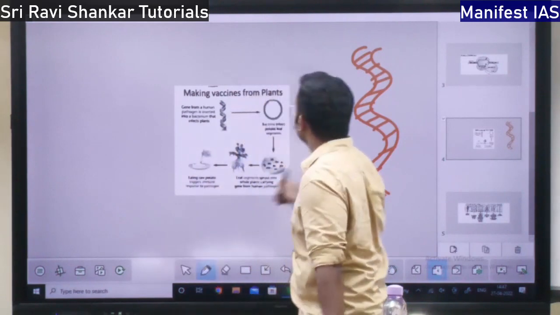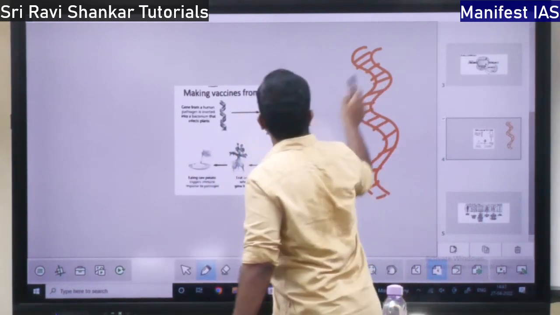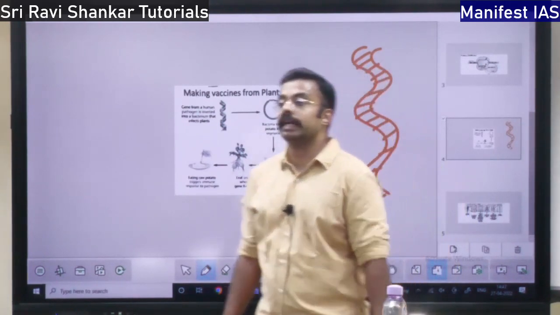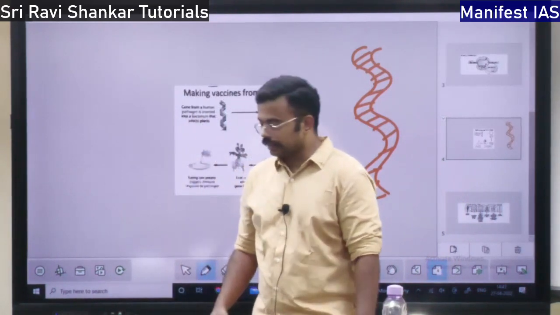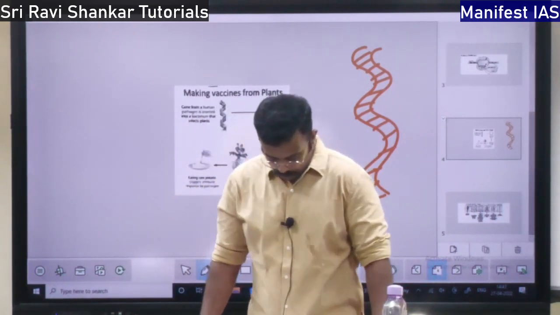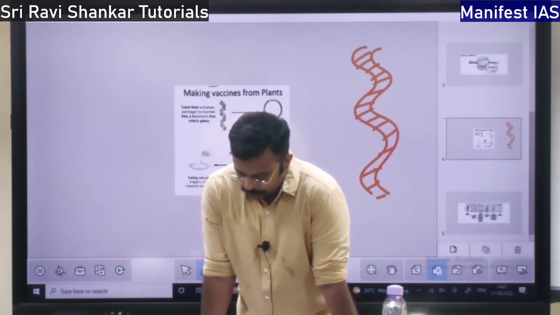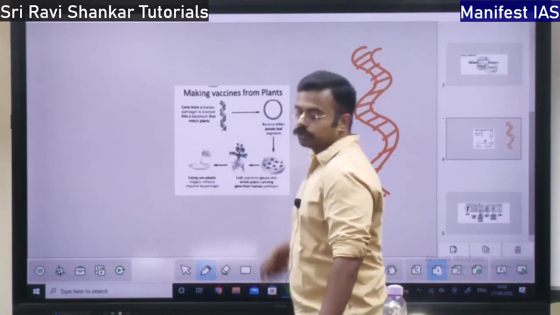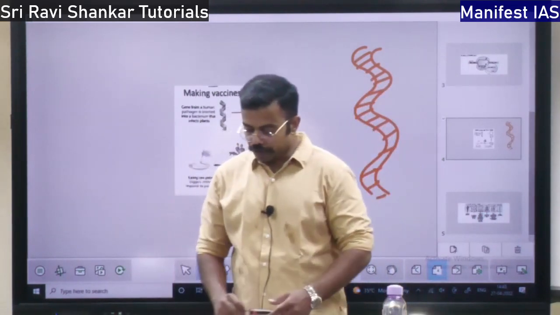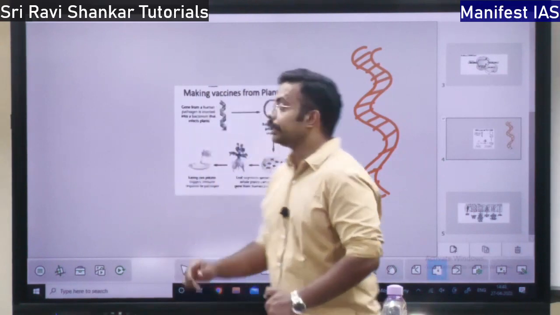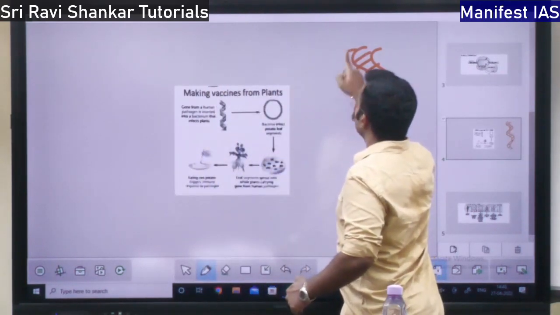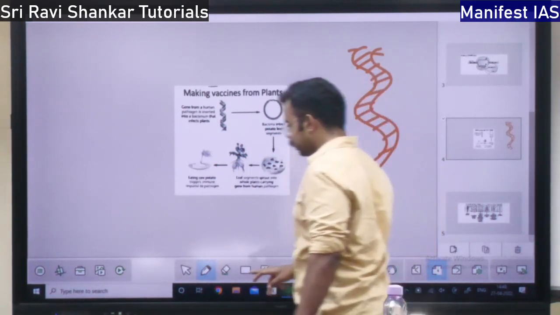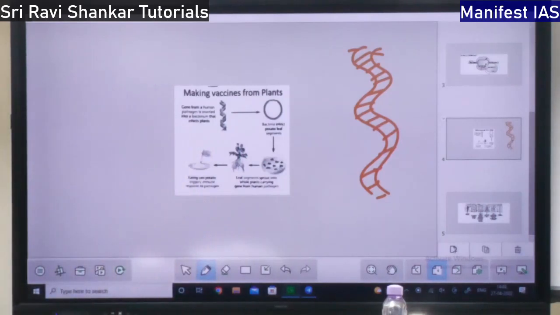There are two strands. This is one strand, this is the second strand. This is called the double helix structure. There is a double helix structure in the DNA, right? This double helix base is made up of sugar, deoxyribose, and phosphate. These two structures. So it is better I write it in different colors.